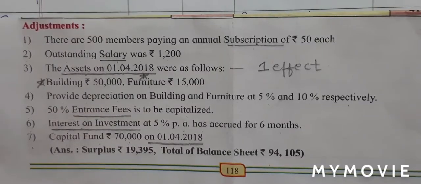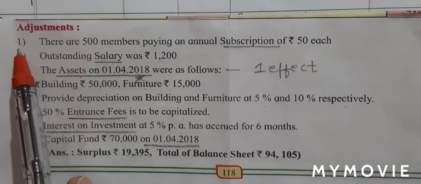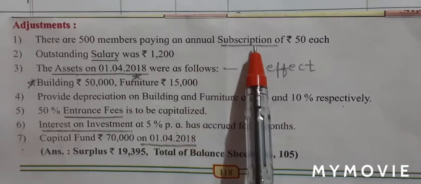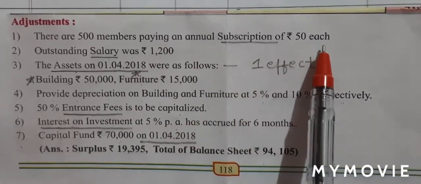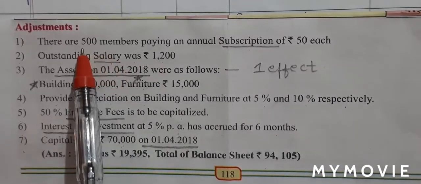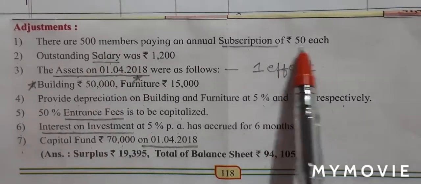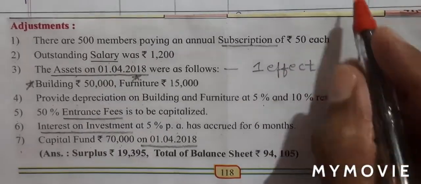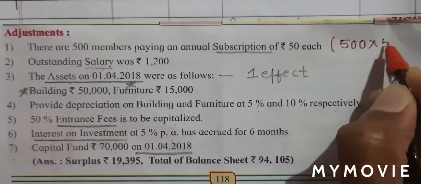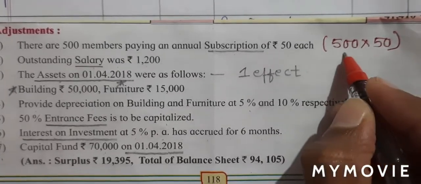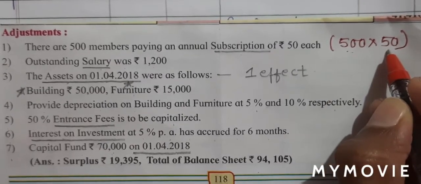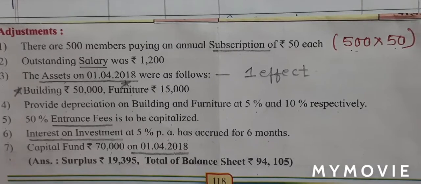Let's begin with step number 4, adjustments. Let's read our first adjustment. There are 500 members paying an annual subscription of rupees 50 each. Students, it says that there are total number of members 500 and each member is paying 50 rupees. So I will have a very simple calculation. I will do 500 multiply by 50, because there are 500 members, each member pays 50 rupees. So it will give me 25,000.